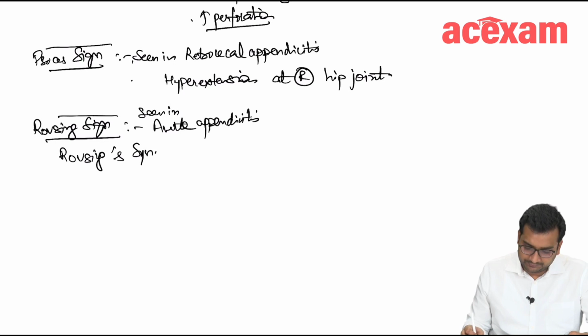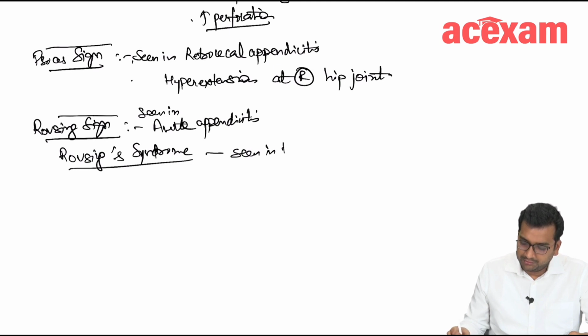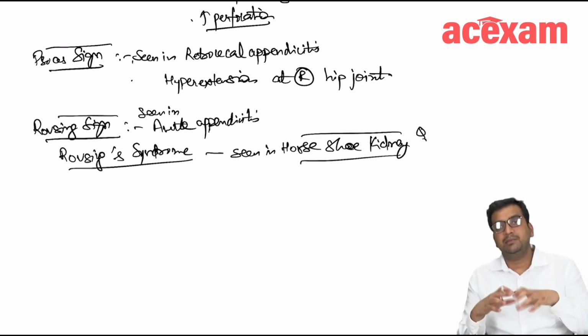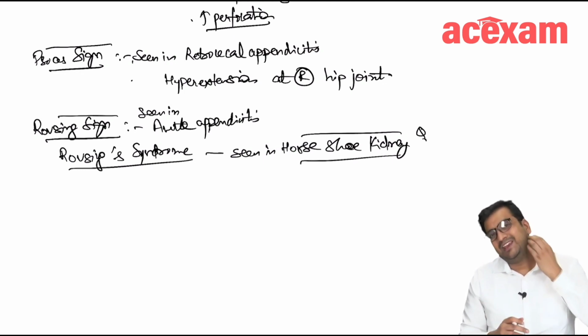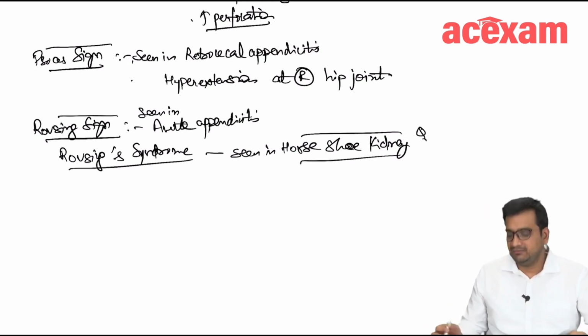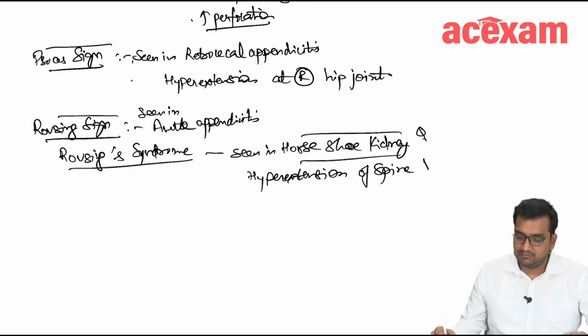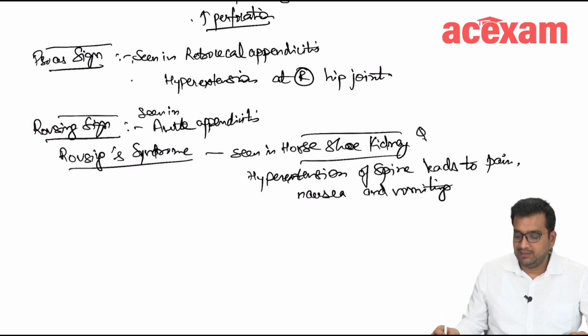Rovsing syndrome is seen in horseshoe kidney, okay, in which the hyperextension of spine leads to pain, nausea and vomiting.